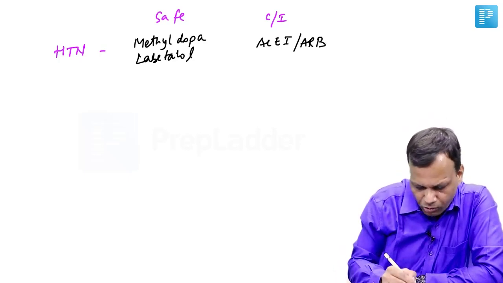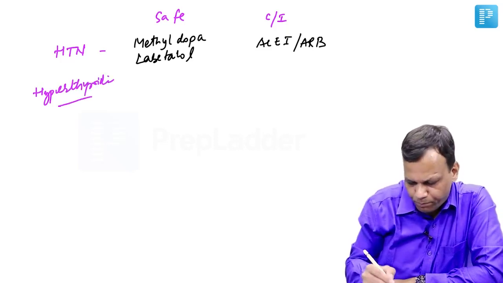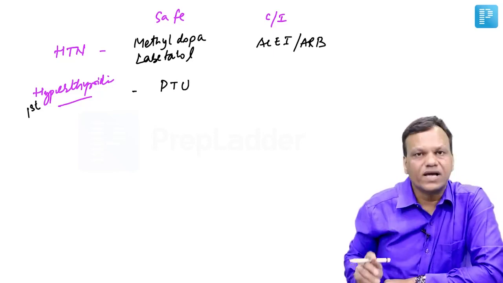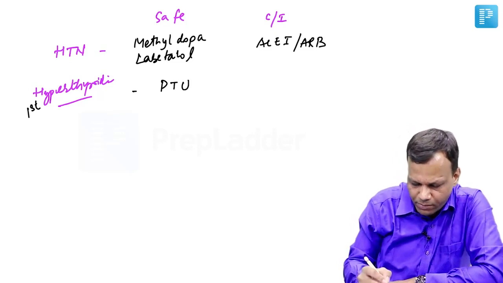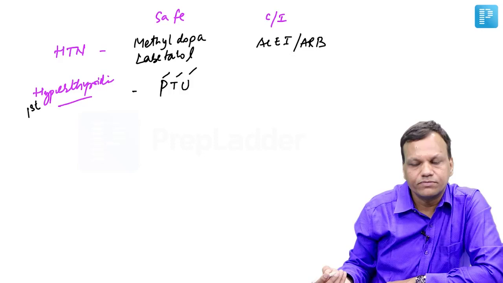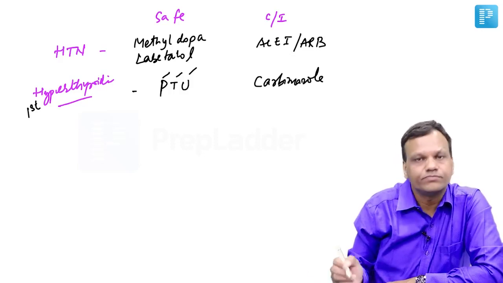Second, you need to remember about hyperthyroidism in pregnancy. The safe drug is propylthiouracil. Remember, particularly in the first trimester, they ask propylthiouracil is the drug of choice. You can remember propylthiouracil, PTU, says use it in the first trimester. Whereas drugs like carbimazole are contraindicated in the first trimester.